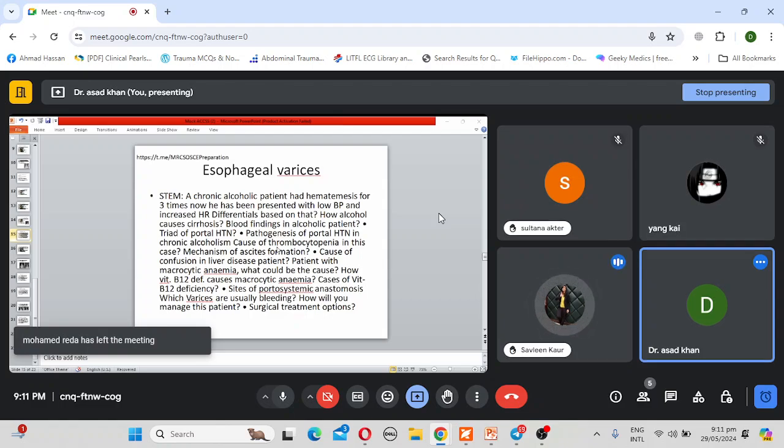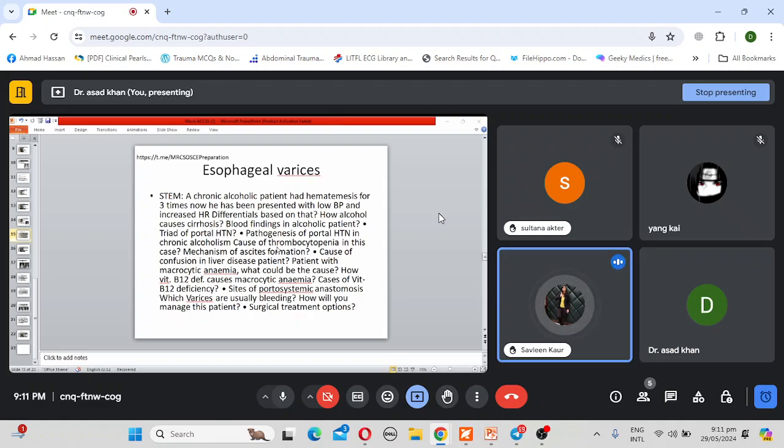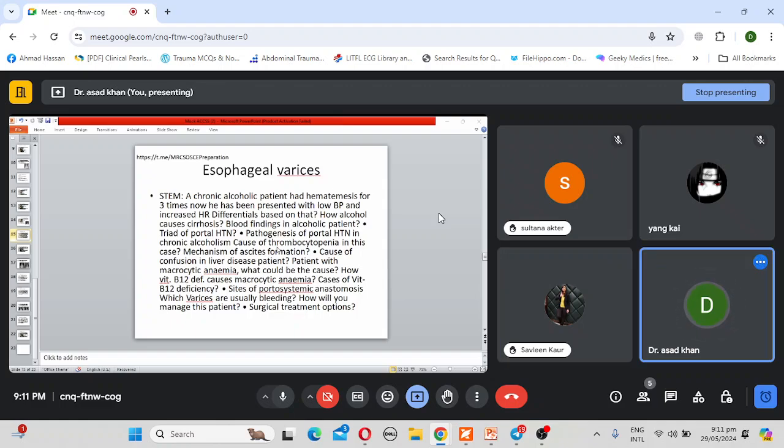So I'll come back to this later. Okay, just remember, the normal pressure of the portal vein is 5 to 10 mmHg, okay? And the shunting occurs at 10 to 12 mmHg, and more than 12 mmHg, it will lead to portal hypertension. Remember this, okay? So shunting occurs at 10 to 12 mmHg. Okay, sir. All right. Now, tell me the triad of portal hypertension.